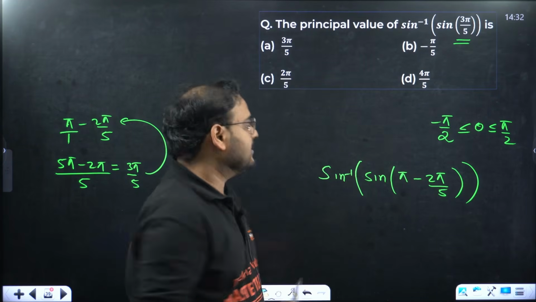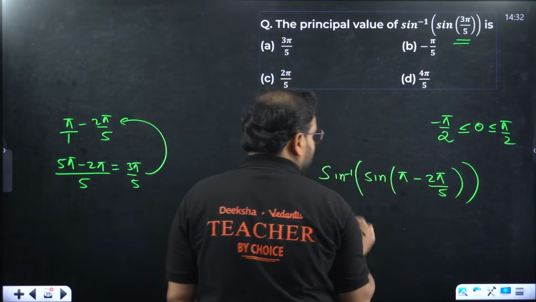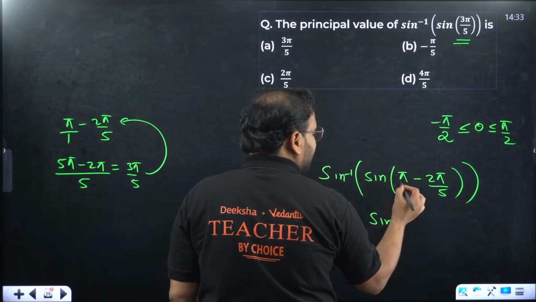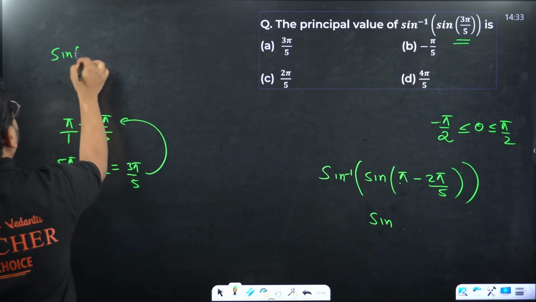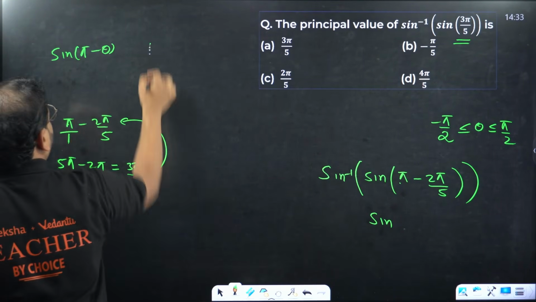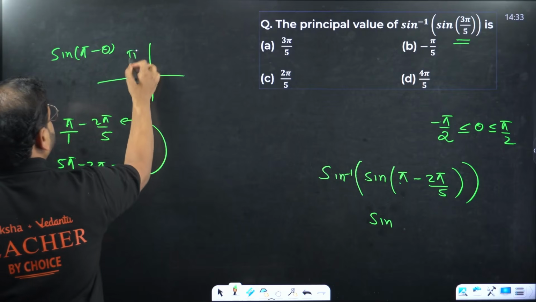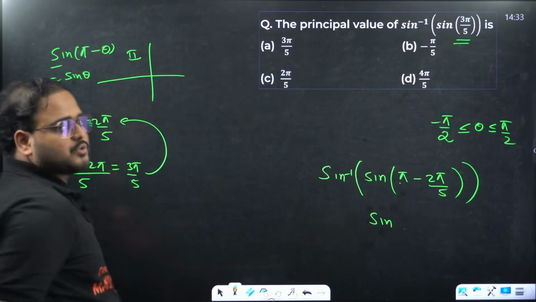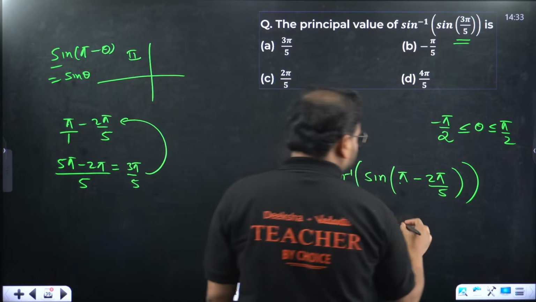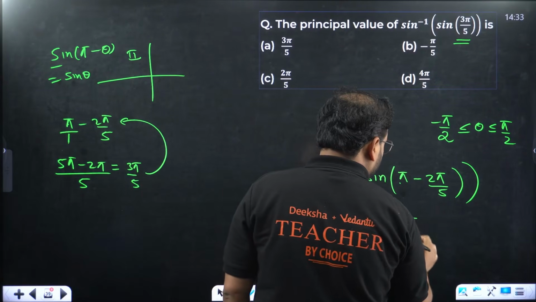Why? You'll see. Sine of pi minus theta. Hope you remember, sine of pi minus theta. Which quadrant, sir? Second quadrant, where sine is positive. So it equals sine theta. Sine of 2 pi by 5.